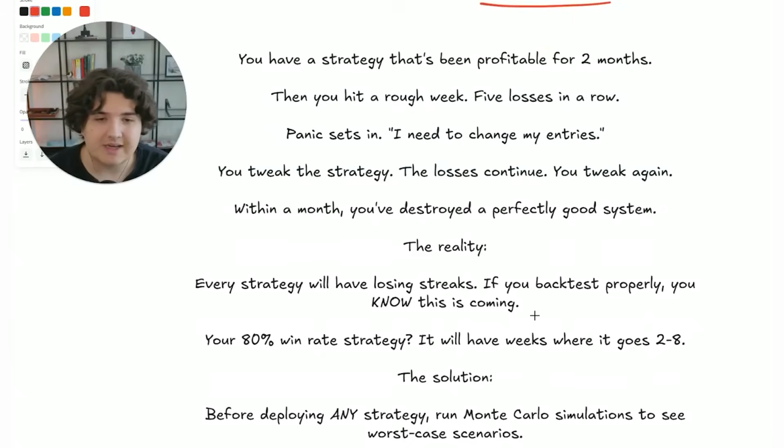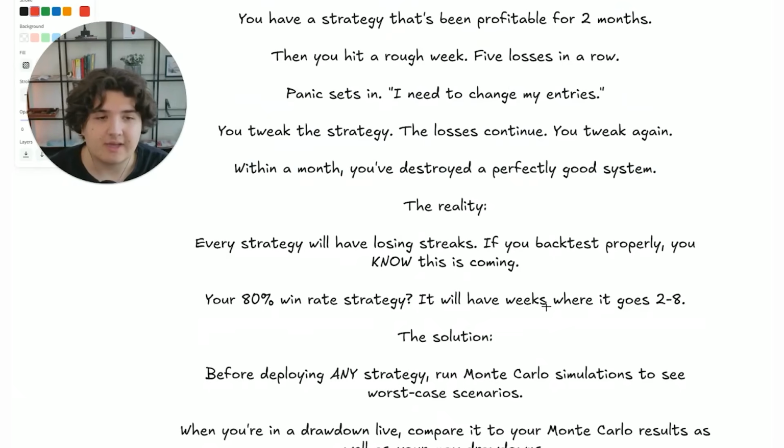The reality is every strategy will have losing streaks, and if you backtest this properly, you'll actually know that this is coming and it's a realistic expectation. For example, with the trend following strategies that I run, there will be periods where they won't be working for at least 1, maybe 2 months. Depends on how trending the market has been. Over the past couple of months it has been really good, but there definitely have been periods in history where you can have a trend following system not work for a year. And it's something you have to be able to understand.